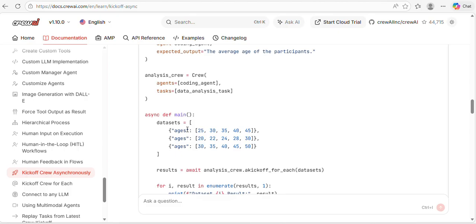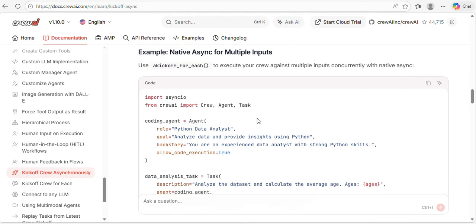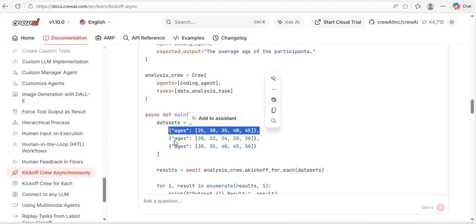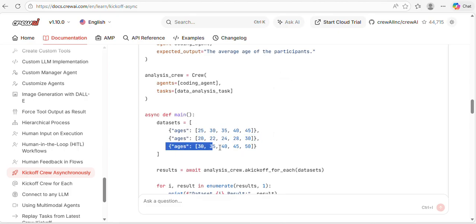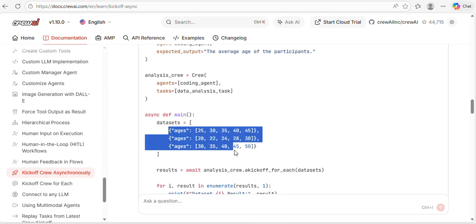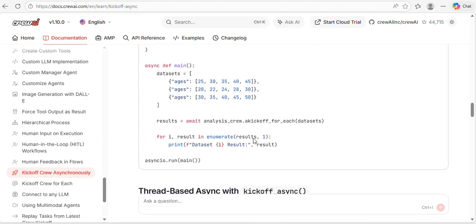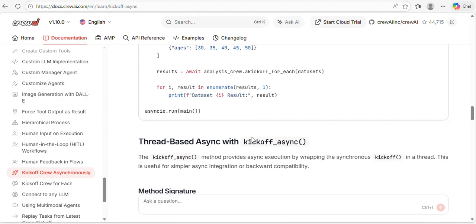What kickoff_for_each does is execute sequentially: first this will execute, then this, then this. Here, akickoff_for_each means they will be executed concurrently, at the same time. All three will start to execute at the same time, and then it will give the results in a list.